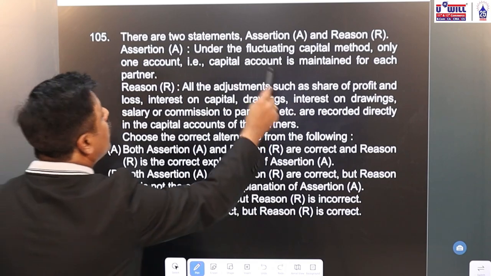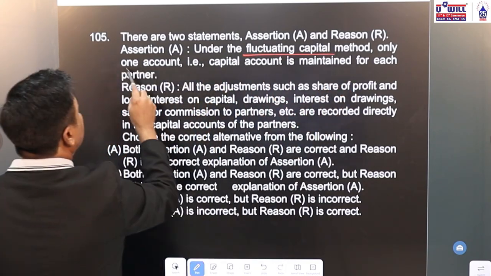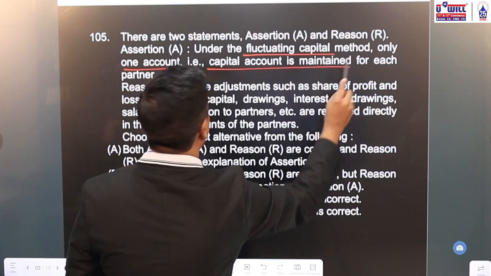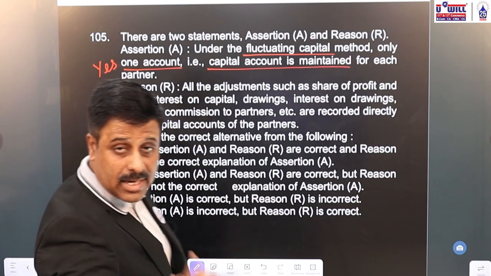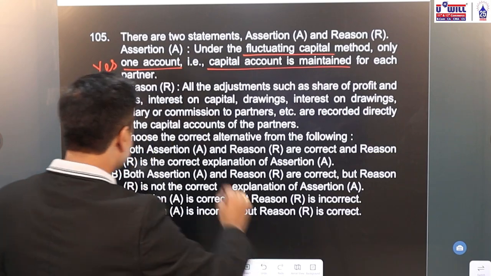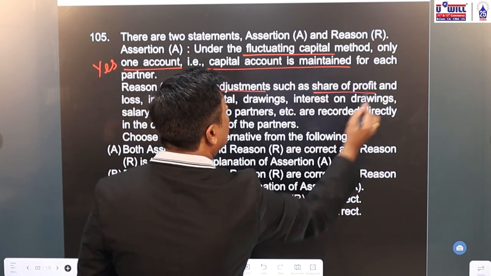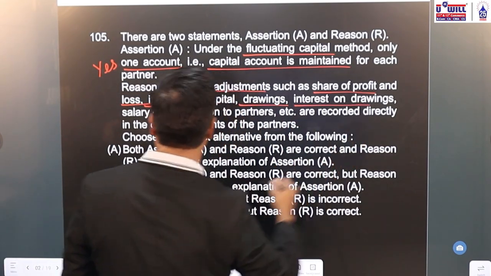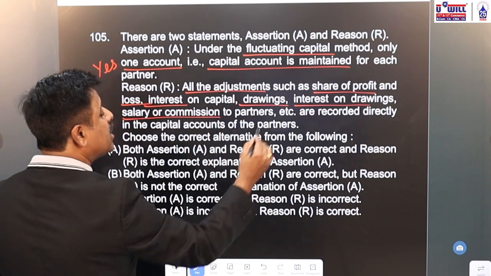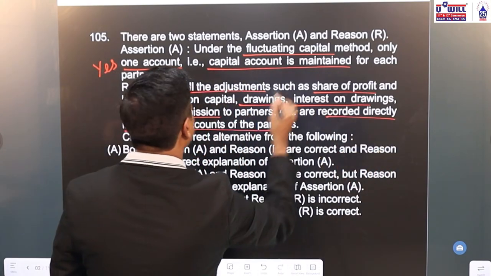Let's do that. Assertion: under the fluctuating capital method, only one account, capital account, is maintained for each partner. Yes, that is true. Assertion is true. Reason: all the adjustments such as share of profit, loss, interest on capital, drawings, interest on drawings, salary or commission, etc. are recorded directly to the capital account in fluctuating method.